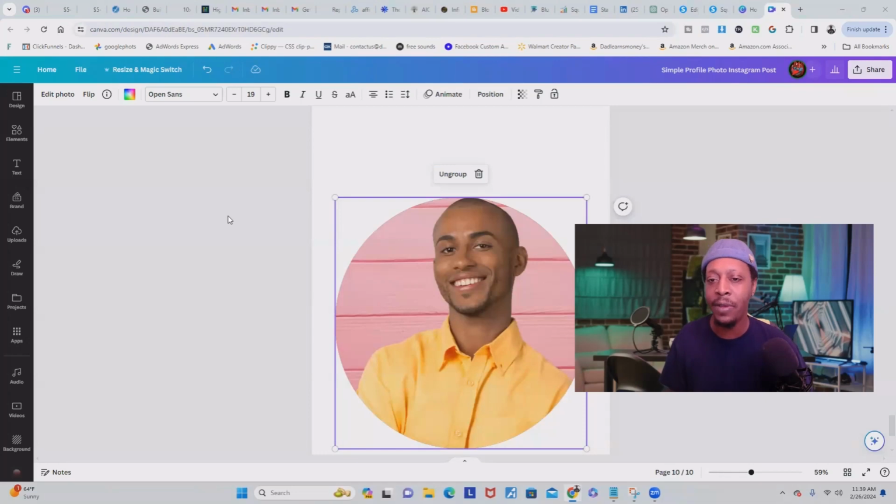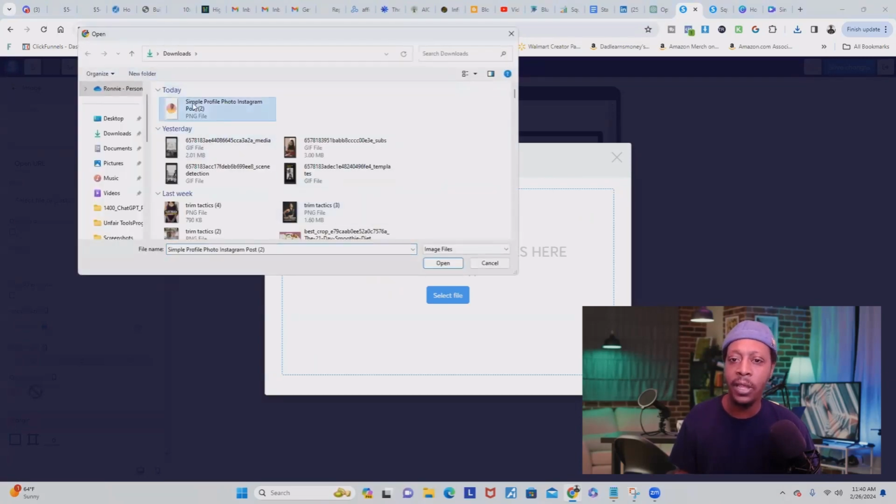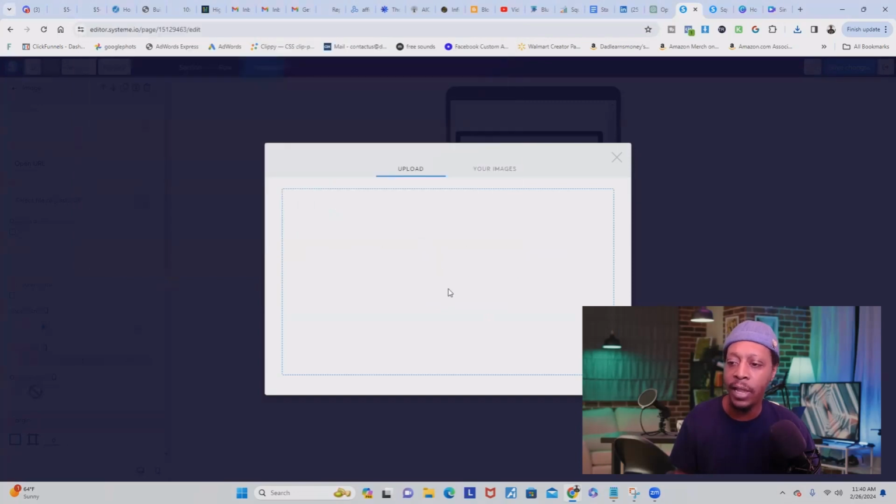Now, if you don't have an image, you could just go to Canva and use the free platform to create one. You want to make sure you use the circle frame and then upload your image to Canva, place it inside the frame, and it's going to give you that nice round border. Once you're done, just download it to your device. Once you have that image, just click select file. I've already downloaded it, so find the file on your device, highlight it, click open, and then that image is going to get uploaded to System.io.